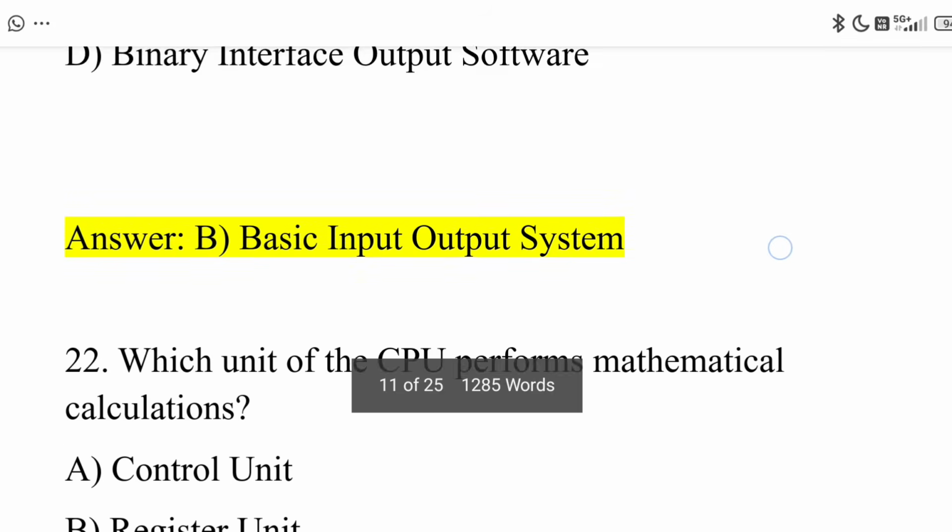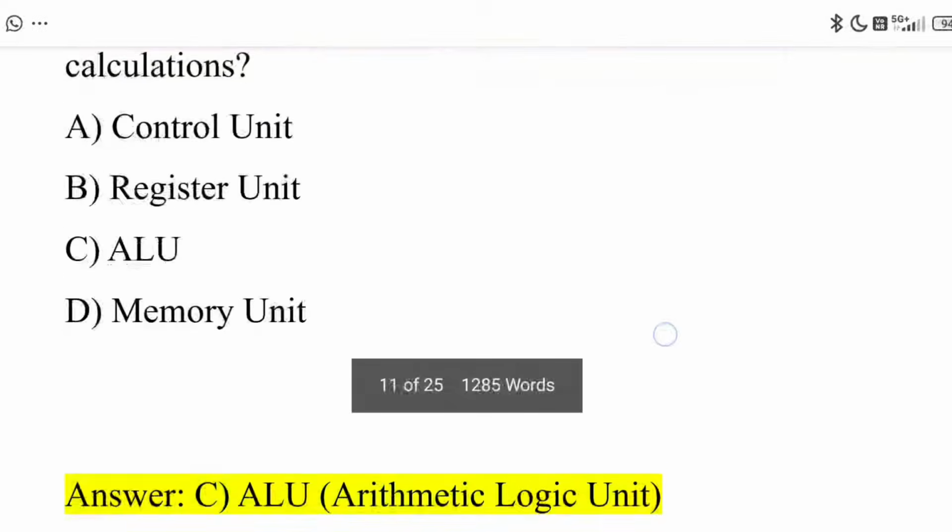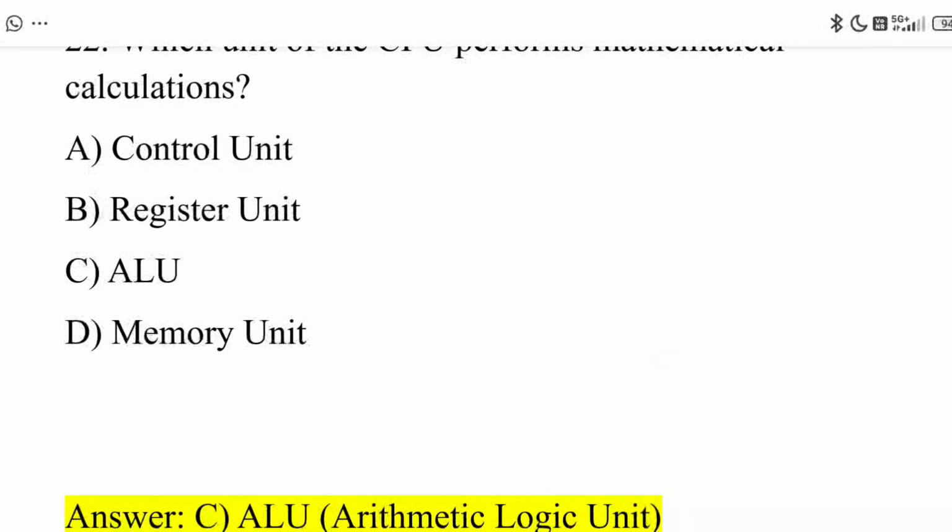Next, 22nd question. Which unit of the CPU performs mathematical calculation? Option A, control unit. Option B, register unit. Option C, ALU. Option D, memory unit. The correct answer is option C, ALU, arithmetic logic unit.